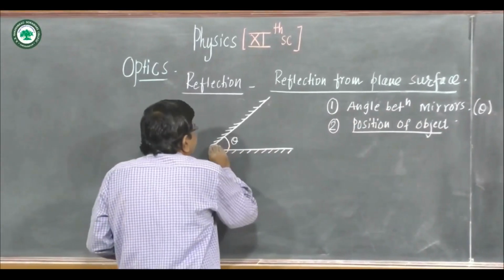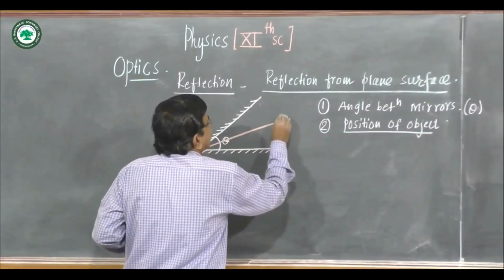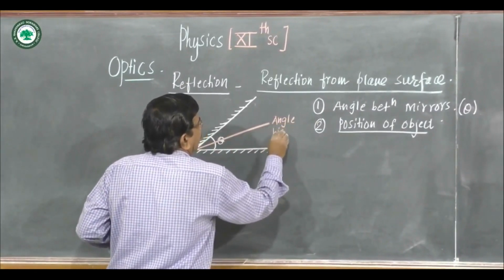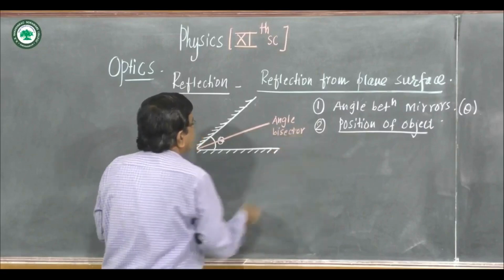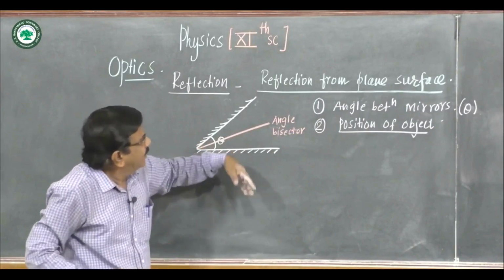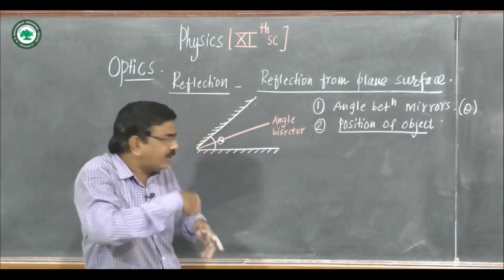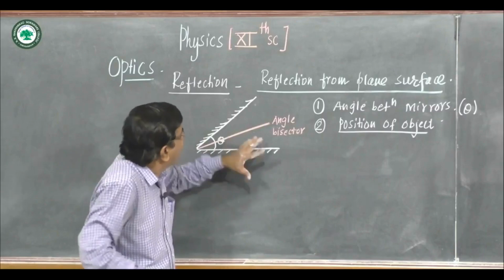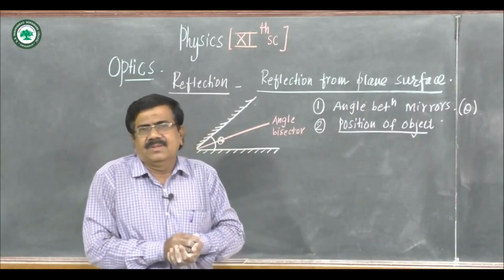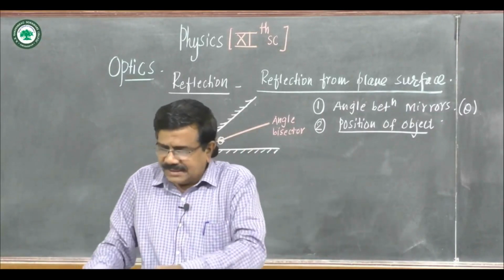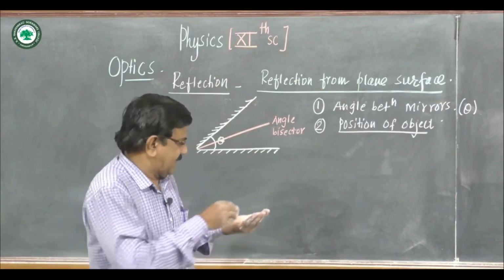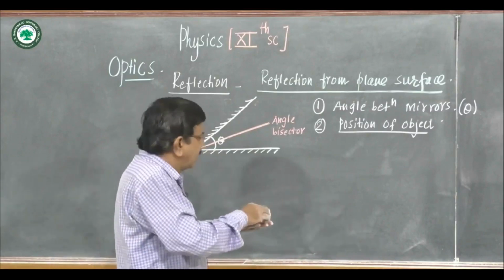This is the angle bisector of the mirrors. Suppose this is the angle bisector. This line divides this angle into two equal parts. It depends on the position of the object, whether that object is on this angle bisector or anywhere in between the two. This factor is very important, and we can calculate the number of images by using one formula.